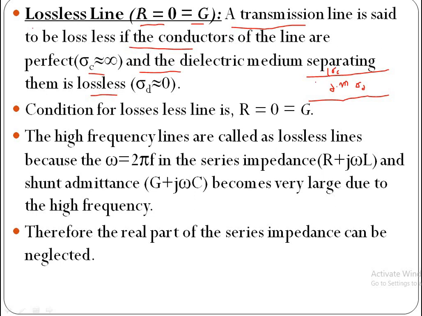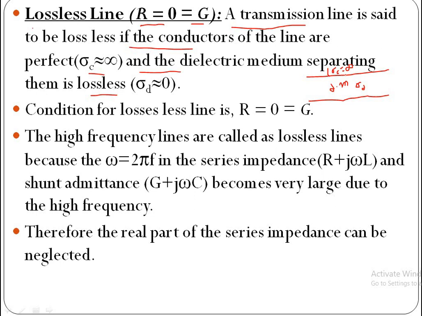If the transmission line is said to be lossless, these two conductors must be perfect. Whenever these two conductors are perfect, its conductivity sigma C must be infinity. There is no series resistance, that means. And second condition, the dielectric medium separating these two conductors must be perfect.